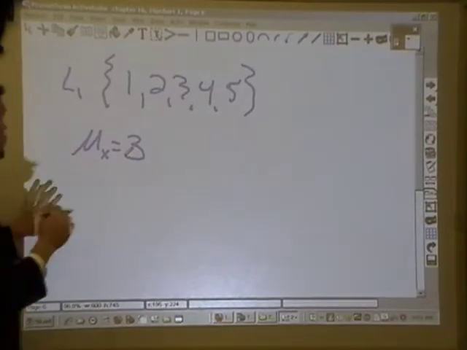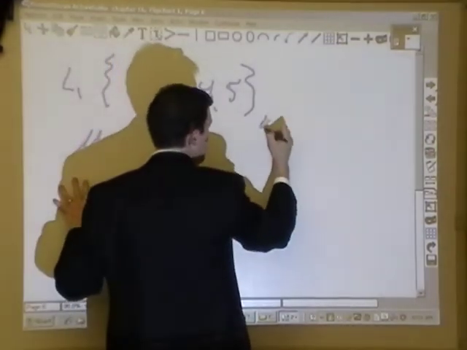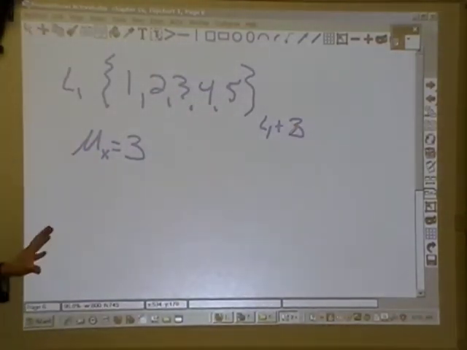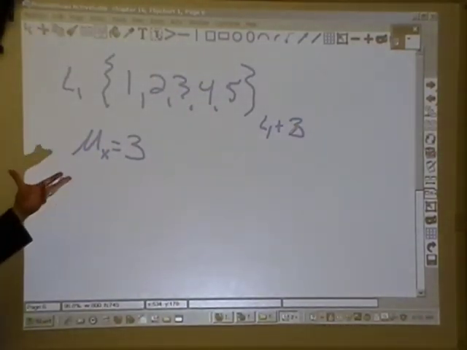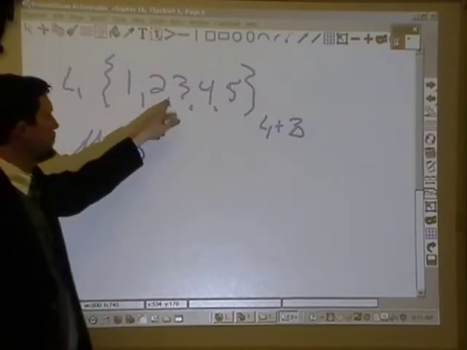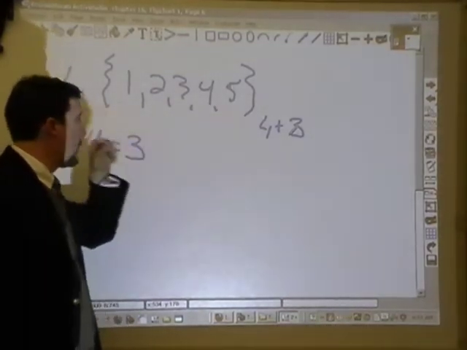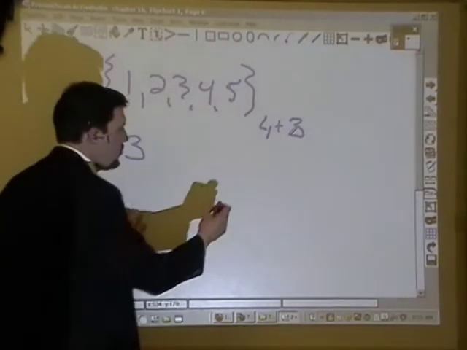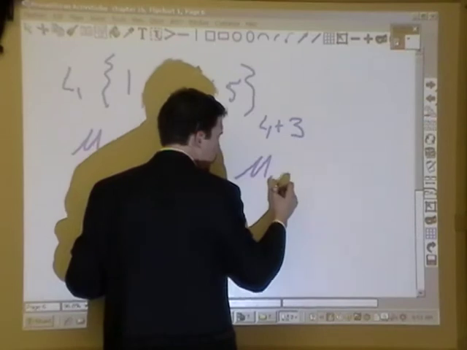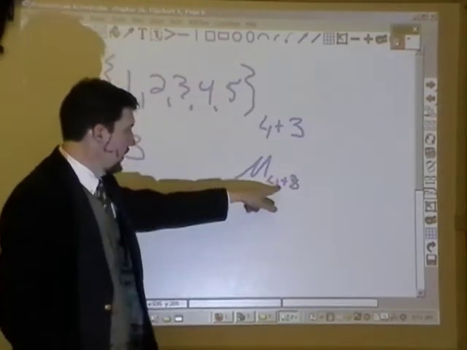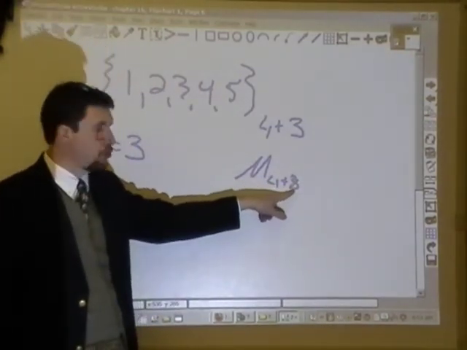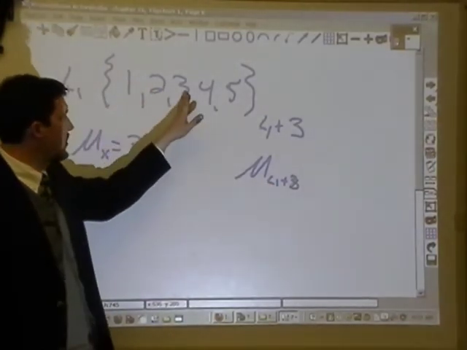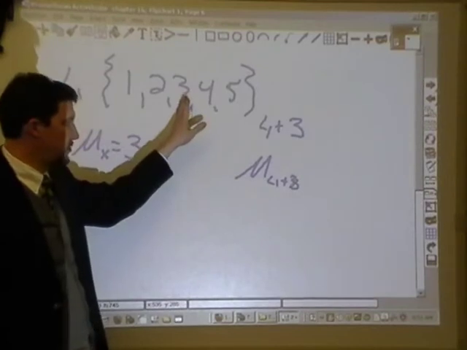Fine. So what happens if I take L1 and add 3 to the entire distribution, meaning everything gets added by 3? Instead of 1, 2, 3, 4, 5, I have 4, 5, 6, 7, and 8. What is the mean of L1 plus 3? The mean of L1 plus 3, which we just saw, 4, 5, 6, 7, 8, is 6.